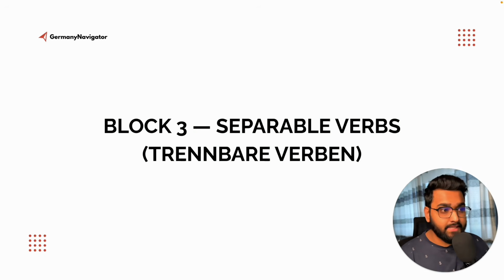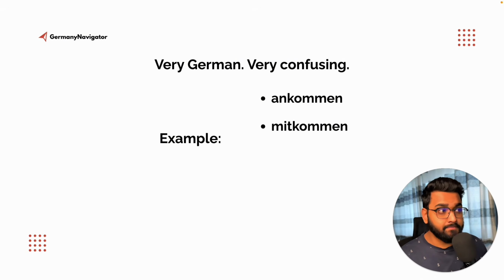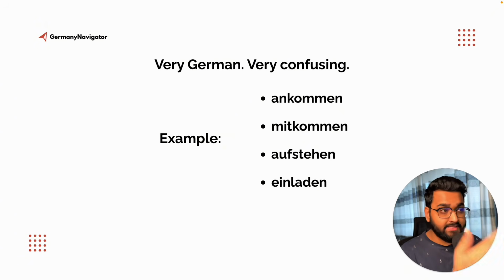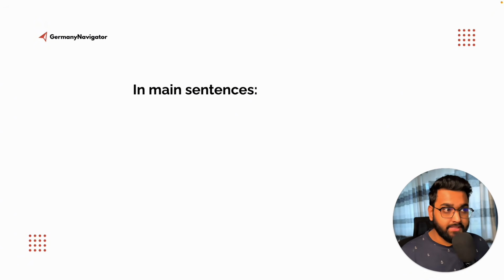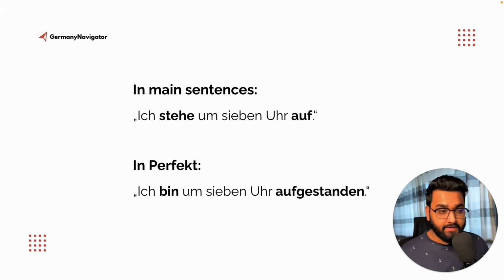Now block 3, separable verbs. Trennbare Verben. Very German and very confusing. Example: ankommen, mitkommen, aufstehen, einladen. These are some separable verbs or known as Trennbare Verben. Let me show you some examples. In main sentences, ich stehe 7 Uhr auf. But in perfect, ich bin 7 Uhr aufgestanden.